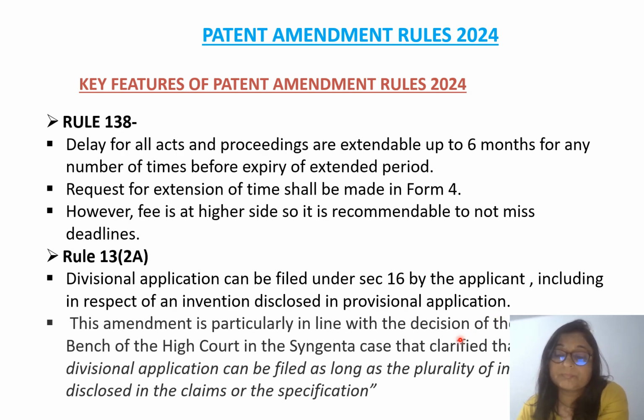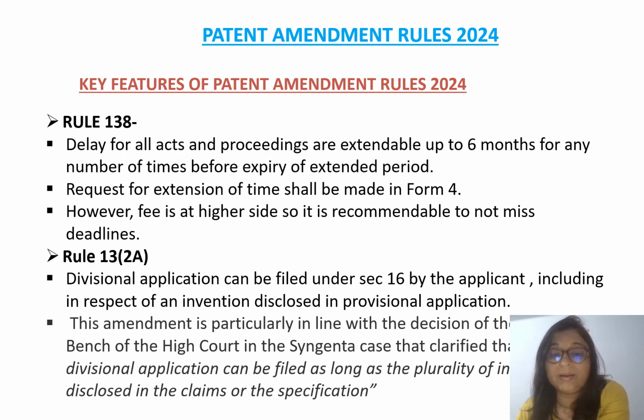But if anyone wants to file a divisional application on the basis of their provisional application, then how will they file? Because generally we say that inventions included in the claims are the main invention, and on the basis of that only divisional applications can be filed.